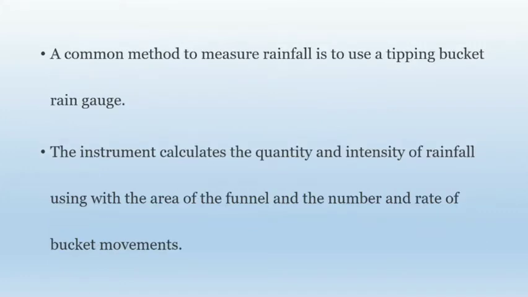So we have seen a common method to measure rainfall is the use of a tipping bucket rain gauge. The instrument calculates quantity and intensity of rainfall by using the area of the funnel and the number and rate of bucket movements. So this rain gauge instrument calculates the quantity and intensity of rainfall, which is measured in millimeter per time unit. It may be month, day or year.